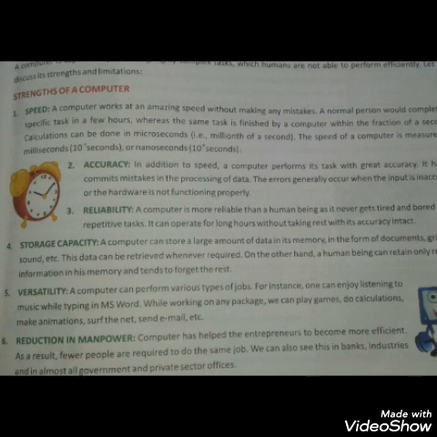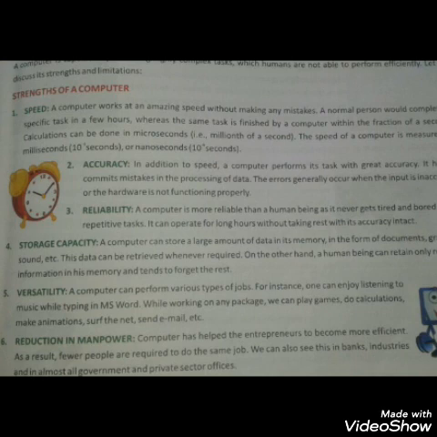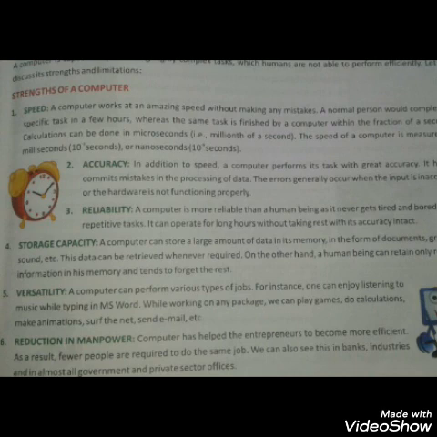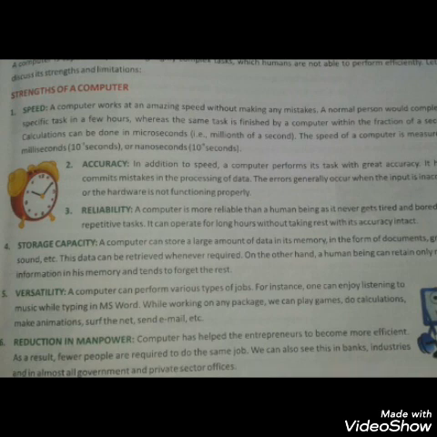Second point is accuracy. A computer is known for its accuracy also, meaning a computer always gives accurate results. Have you understood? Errors generally occur when the input is inaccurate or the hardware is not functioning properly. Third point is reliability. A computer is a very reliable machine. A computer never makes a mistake. Is that clear?